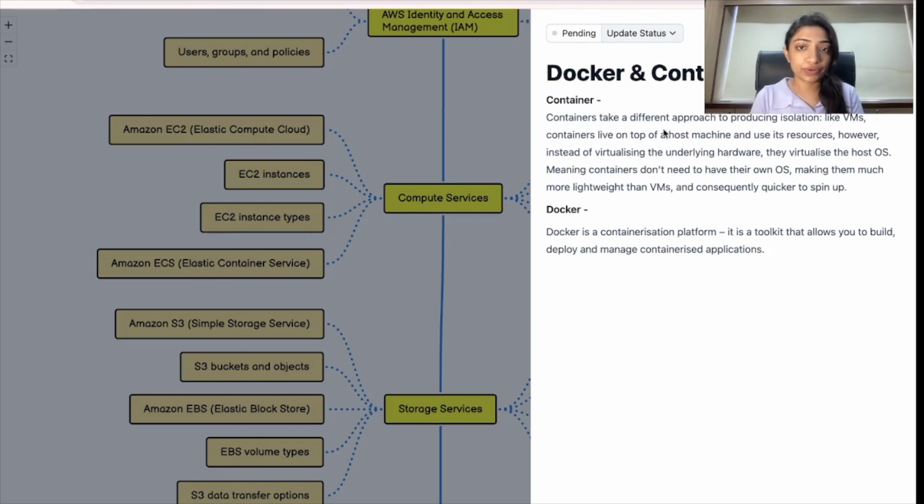Next is Docker. So you know that a container takes a different approach to providing isolation than VMs. Containers live on top of a host machine and use its resources, right? However, instead of virtualizing the underlying hardware, they virtualize the host OS. This is a container. What is Docker? Docker is a containerization platform. It is a toolkit that allows you to build, deploy, and manage containerized applications.